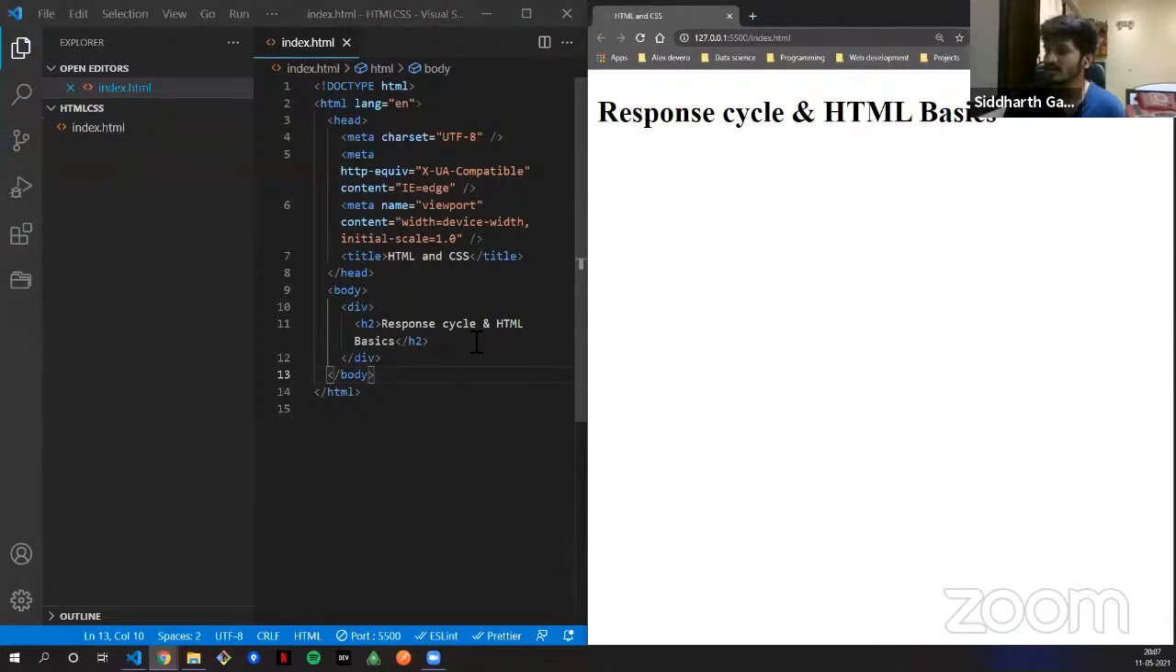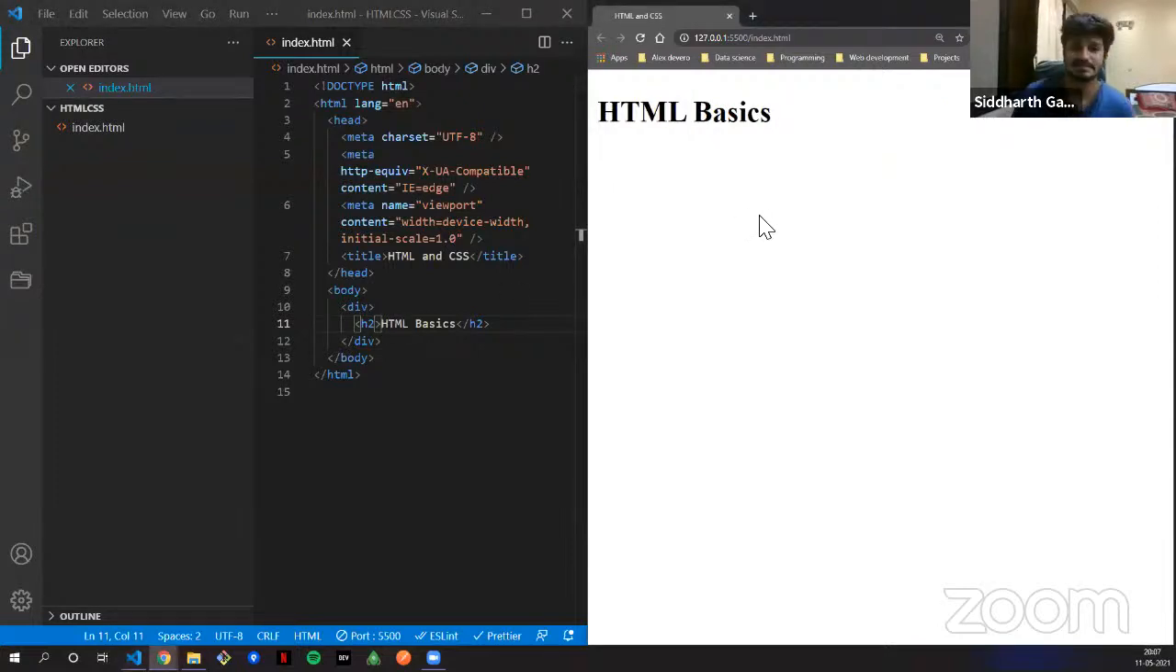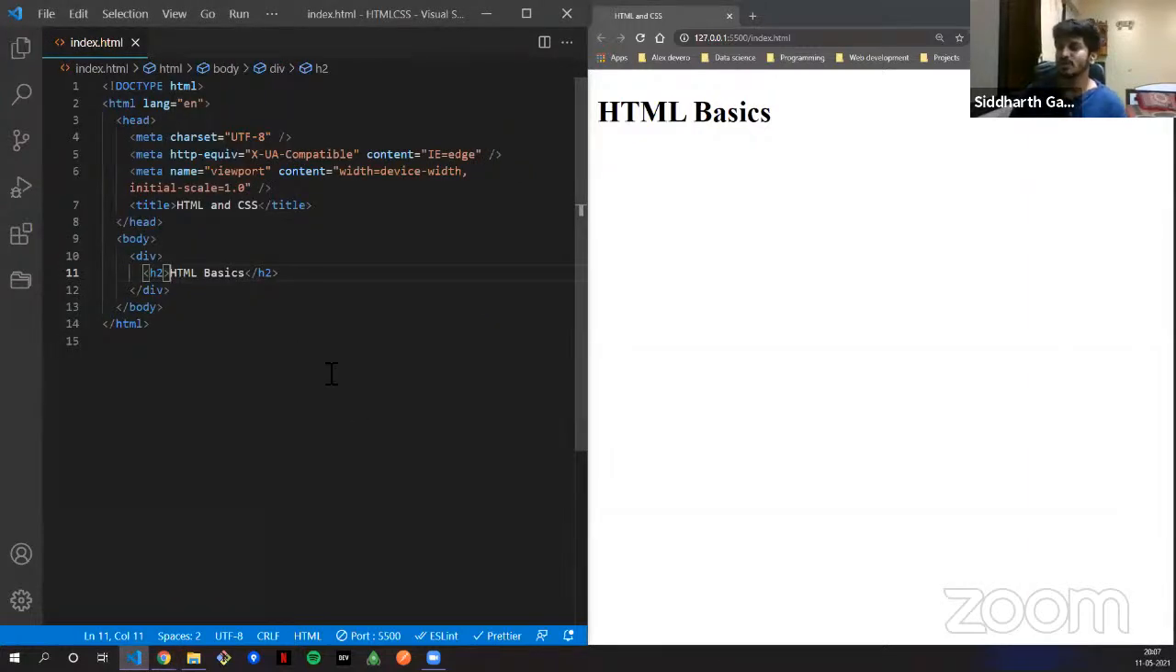What it does is just the reloading part. For example, I have finished the response cycle, so I'm removing this, and when I save it, it gives me the result. That is what Live Server is. It basically reloads your page and gives out the results that you put in your HTML file. Now that was the head part, and it should be clear.